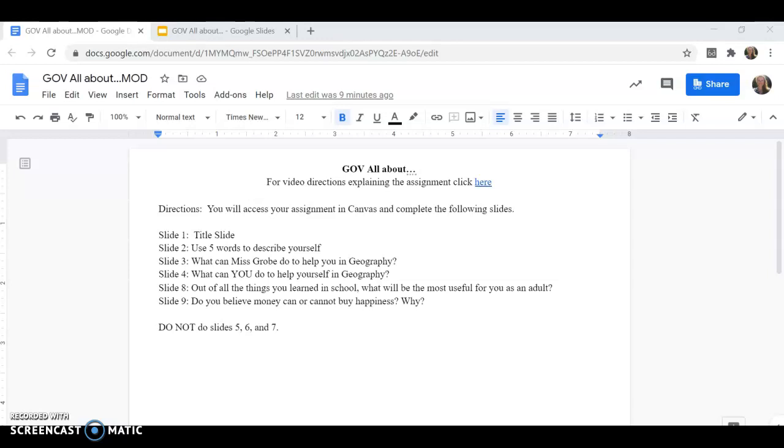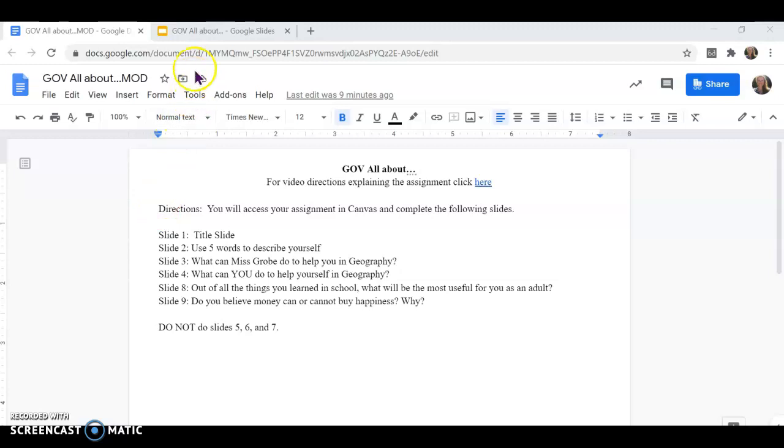Hi, today I wanted to talk to you about the GOV All About, and this is the modified assignment. So as you know, the directions, I'll always have directions via video for you, even after explaining them in class. So what you're going to do, it says you will access your assignment in Canvas and complete the following slides.